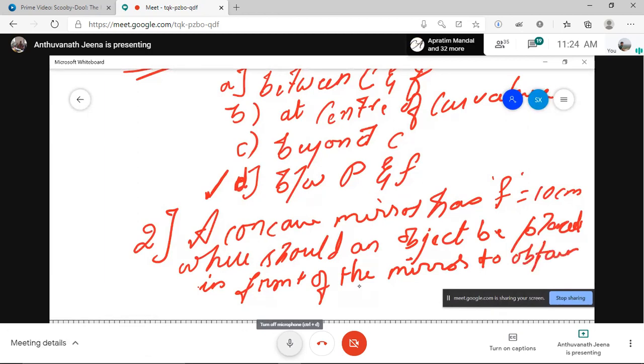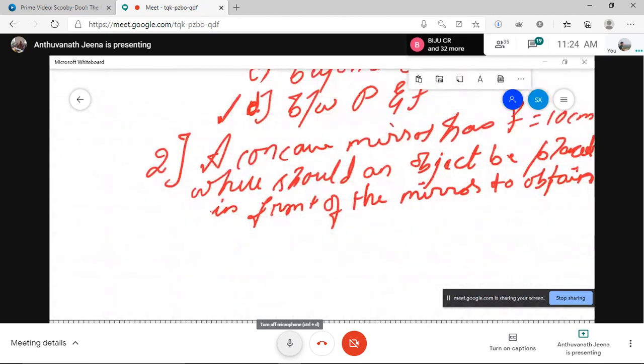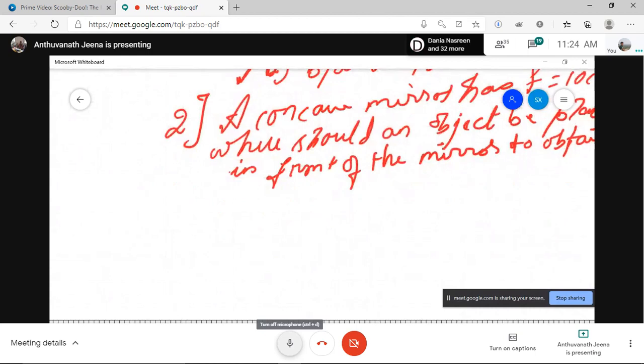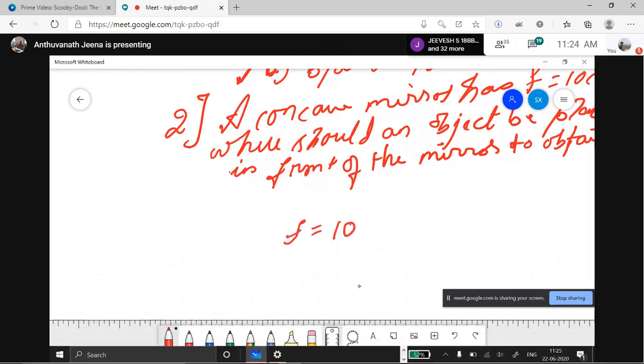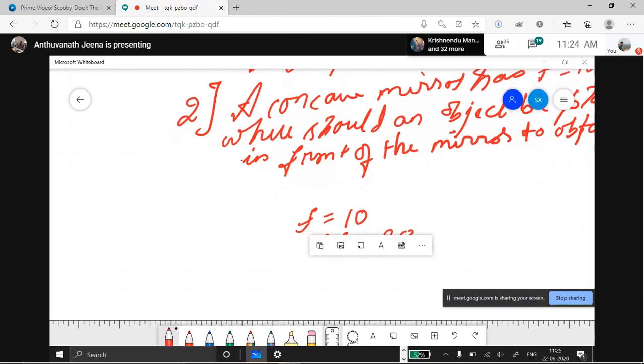At C, ma'am, 20 centimeter. Who said 20 centimeter? Apratham and Abhijit, ma'am. Okay. Now 20 centimeter. F is equal to 10, so 2F will be 20 centimeter. So the object should be at a distance of 20 centimeter in front of the mirror.